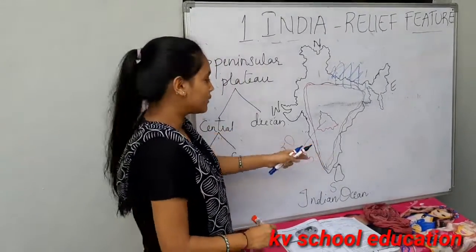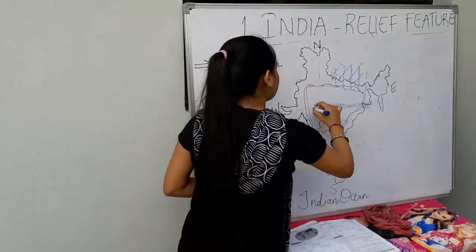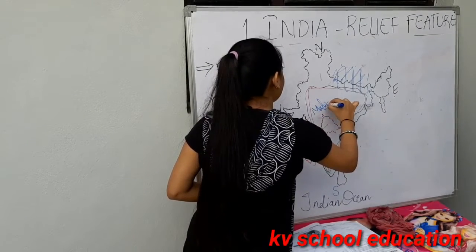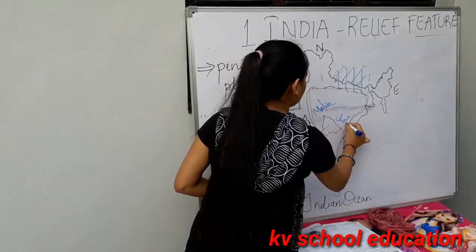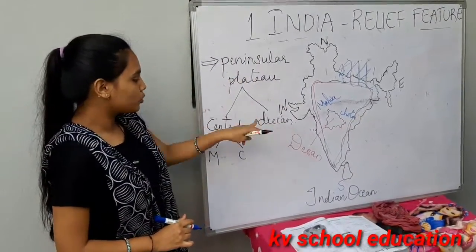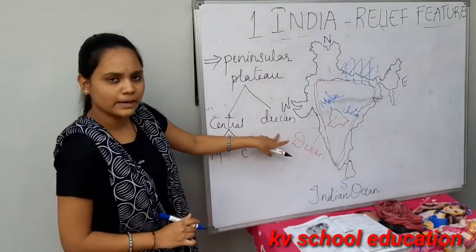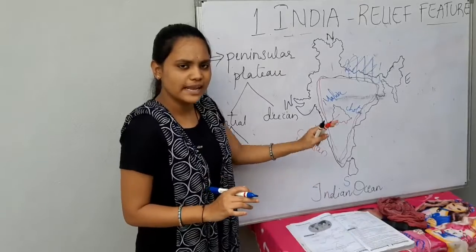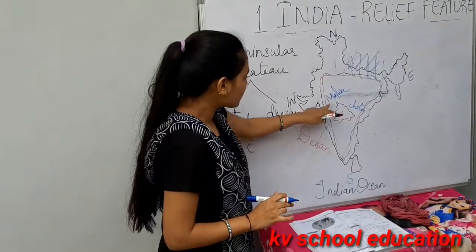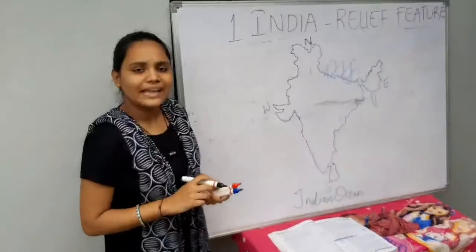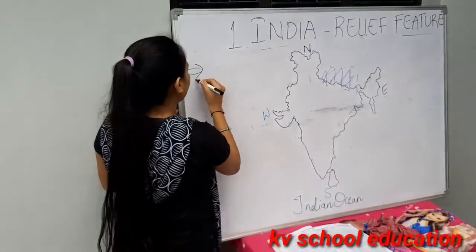So this is Deccan Plateau, and Malwa Plateau will come under the western side. This is Malwa, and this is Chota Nagpur Plateau. So this is about peninsular plateau. There are two types, Central Highlands and Deccan Plateau. Deccan Plateau is the Telangana state, and Malwa Plateau comes under the western side, and Chota Nagpur Plateau comes under the eastern side. And now next we will come to coastal plains.